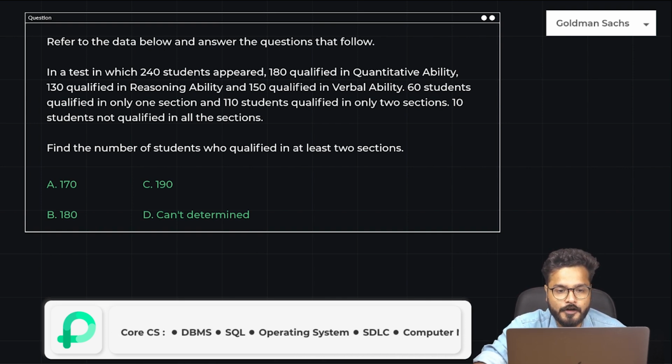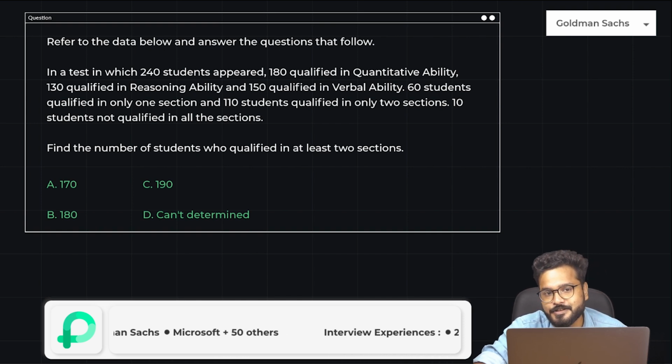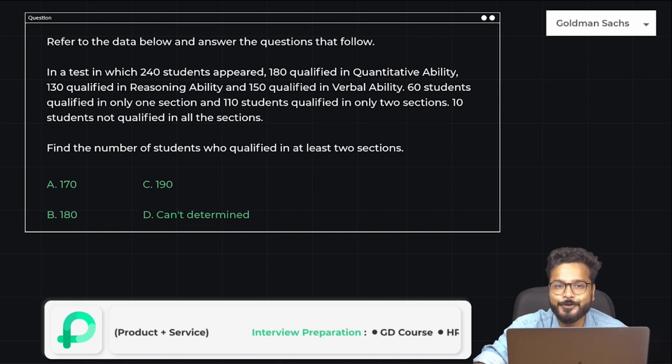In a test in which 240 students appeared, 180 qualified in the quantitative ability, 130 qualified in the reasoning ability, and 150 qualified in the verbal ability. 60 students qualified in only one section and 120 qualified in only 2 sections. 10 students not qualified in all the sections. Find the number of students who qualified in at least 2 sections. This question is very easy, guys. When you see my part of the solution, you'd be like, this was that easy. But before that, I'll suggest you have a pen and paper right next to you, pause the video and start solving this on your own.